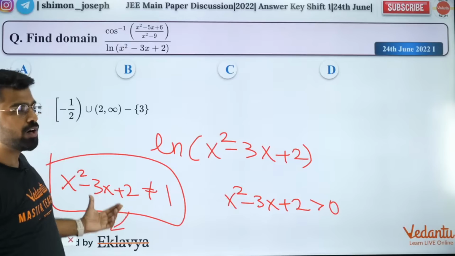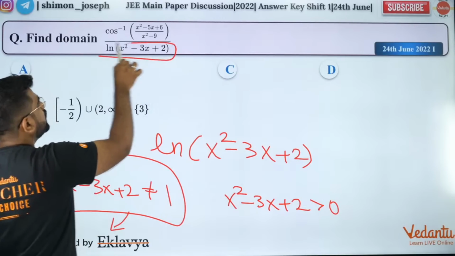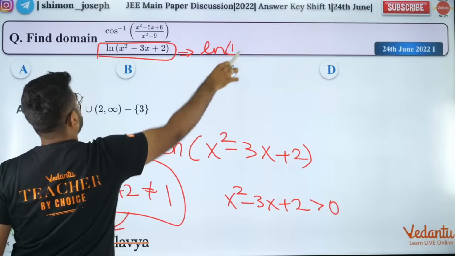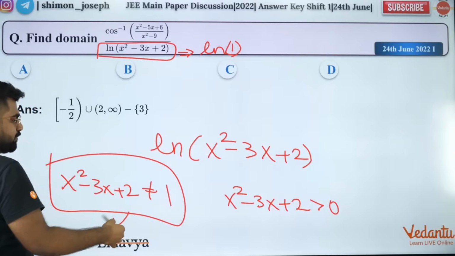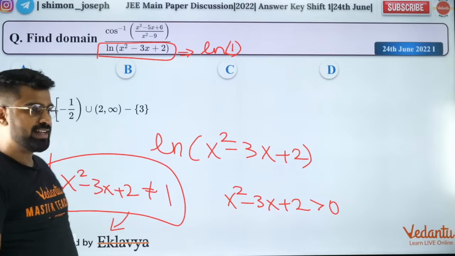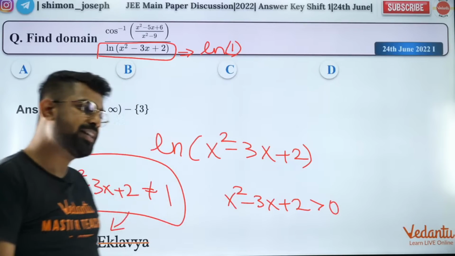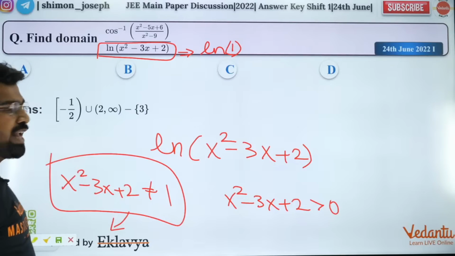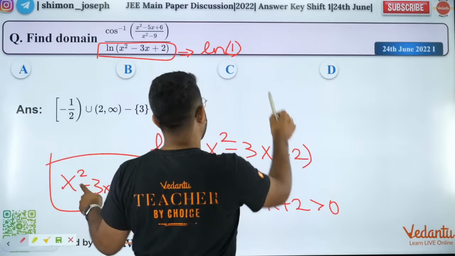Okay. So log denominator cannot be 0, right? So when will this take the value 0? When it is ln 1. So remove that value alone. Okay. So that is your correct answer. Got it? Are you all clear? But guys, now you will get that number what you said. So now you can get no.